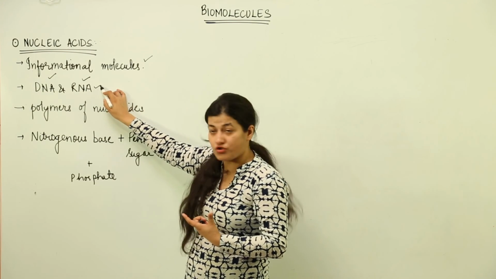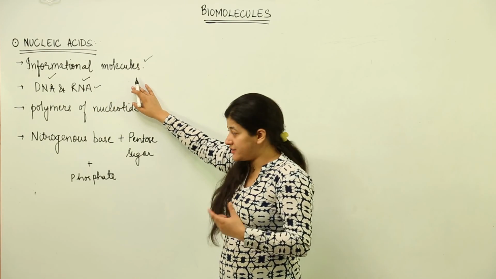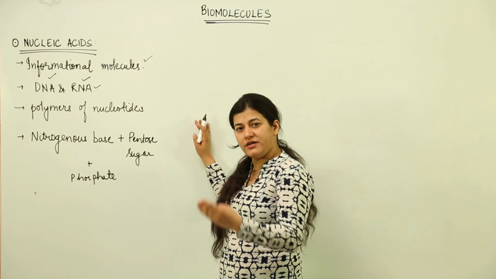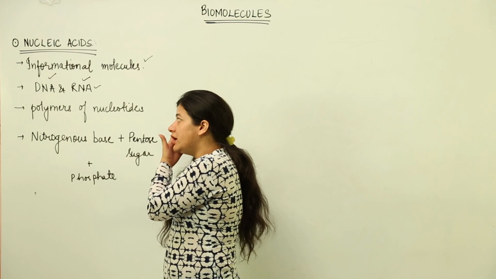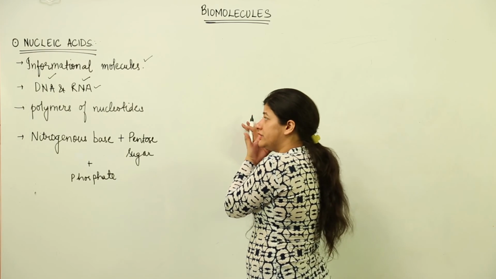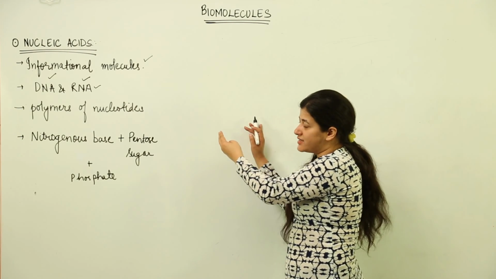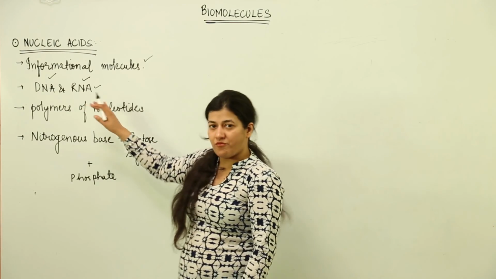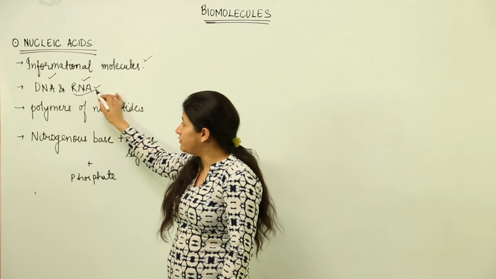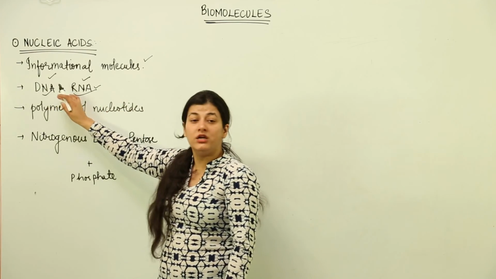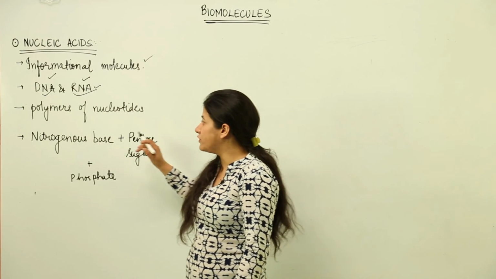RNA has a very crucial role, and it is the messenger molecule basically. You will get to know in your understanding of the genetic principles of molecular inheritance. Basically the molecular inheritance is being carried out by these two nucleic acids only, and both of them work hand in hand. And in case of certain organisms, either this would be the genetic material or this would be the genetic material, predominantly DNA being the genetic material of most of the organisms.